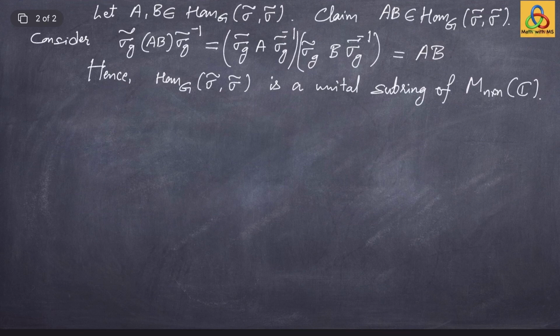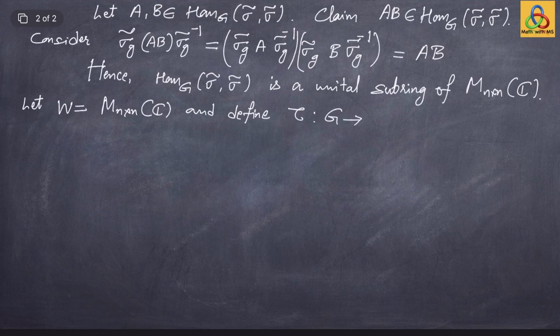Remember, our aim here is to understand this space of morphisms Hom_G(sigma tilde, sigma tilde), which turns out to be a unital subring of the space of all n by n matrices over complex numbers. So for that we define a new representation of our group G. Let us take W to be M_{n x n}(C), the complex vector space of all n by n matrices over C, which is an n squared dimensional complex vector space, and define tau from G to GL(W) by this rule.